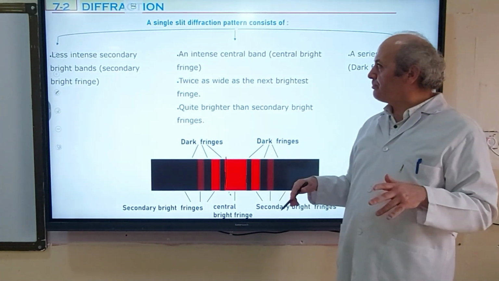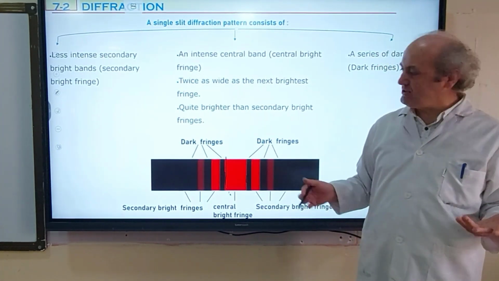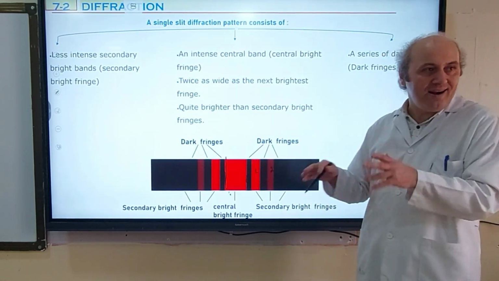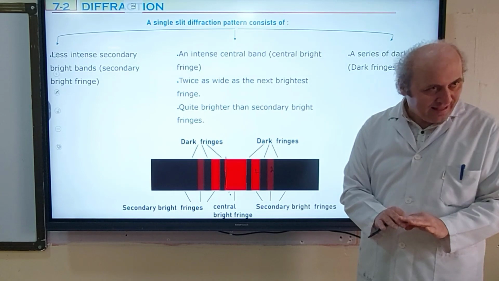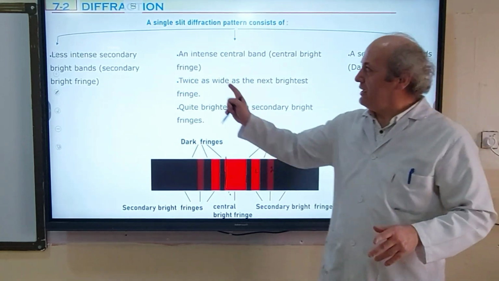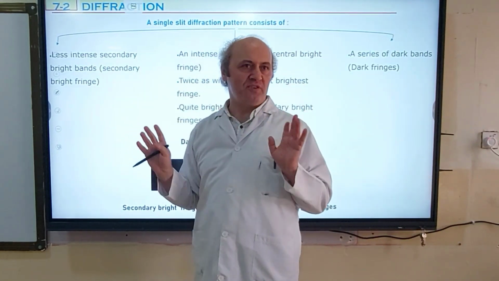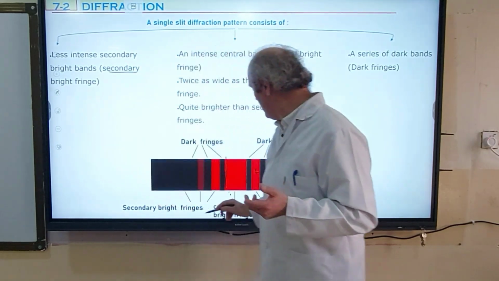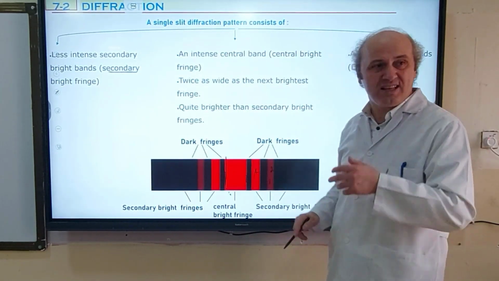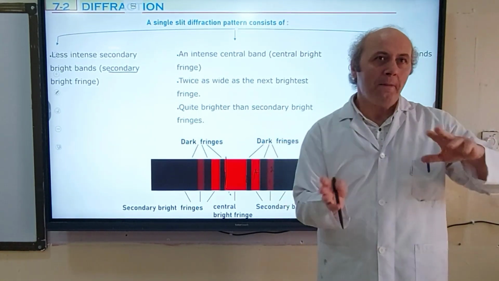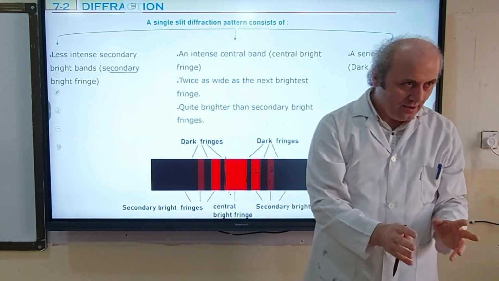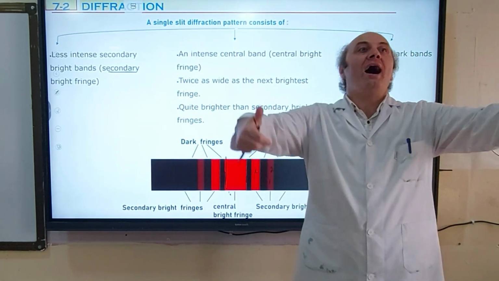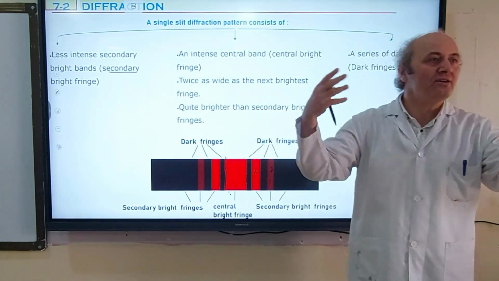But there are some less intense secondary bands, as you see. First bright, second bright, but they are less intense than the center. These are called secondary bright fringes. Secondary bright fringe doesn't mean second bright fringe. Secondary is: primary is the center, which is the brightest and widest. Other bright fringes are called secondary bright fringes.